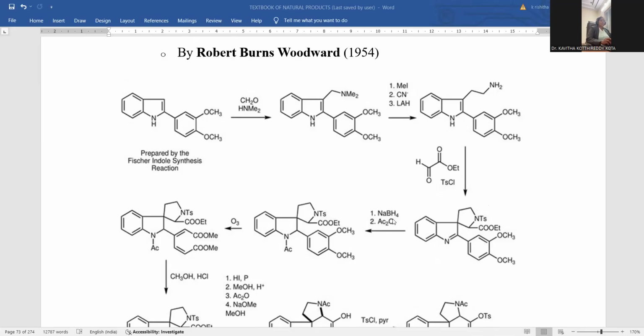Later, sodium borohydride is the reducing agent. Acetic anhydride is the acylating agent added upon this. When sodium borohydride is added, what will it do? Wherever the double bond is present within the indole, that will be completely removed and hydrogen upon the nitrogen and carbon will be generated. This is simply a reduction process. Sodium borohydride means further reduction. Acylation, this is the acylating agent, so that acylation is carried out giving rise to an acylated product.